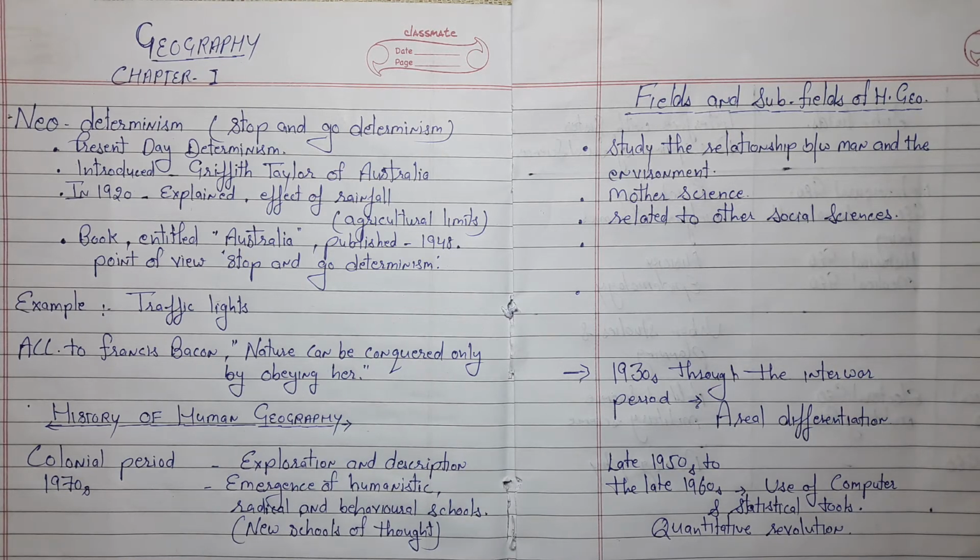Now come to the point of the fields and subfields of human geography. Students, human geography is the study of the interrelationship between nature and human activities, and it is called the mother science because it is related to all the social sciences.